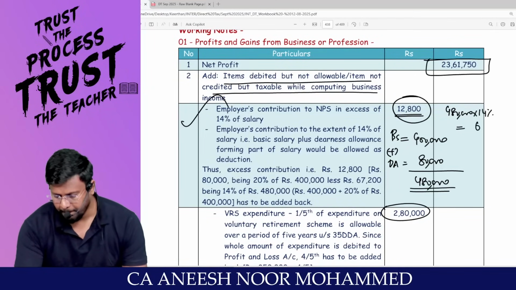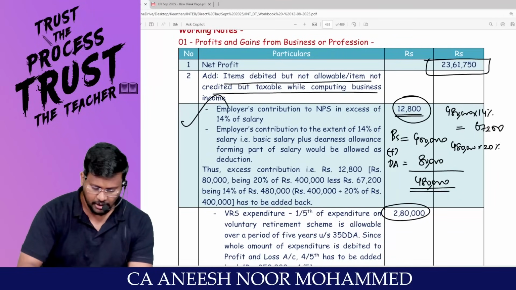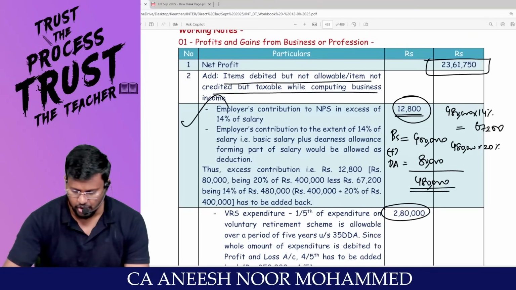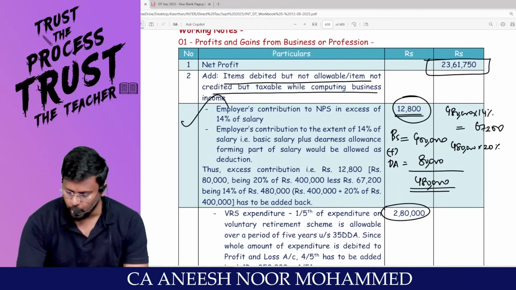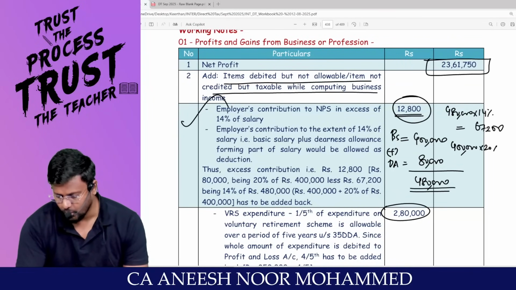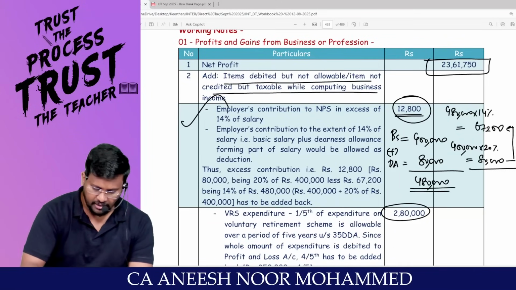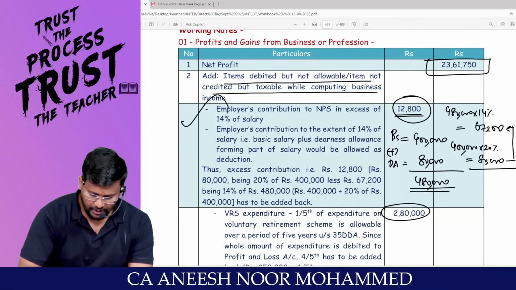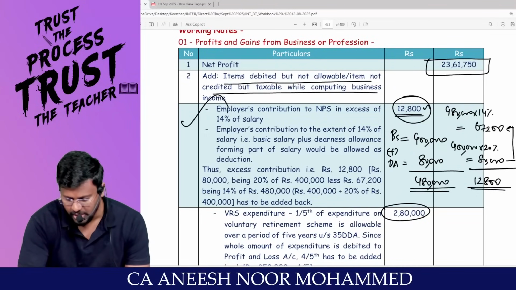67,200. My dear lovable students, but really the employer contributed 20% of basic salary. Basic 4 lakh into 20% comes to 80,000. Are you really with me? So in place of 67,200, they have contributed 80,000, meaning 12,800 extra. That 12,800 has been added back.